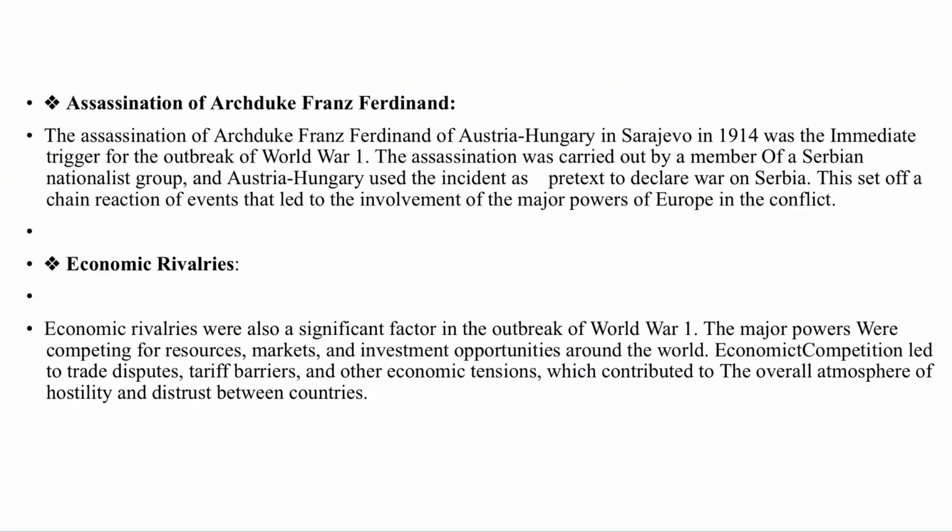Another cause of World War One was the assassination of Archduke Franz Ferdinand. The assassination of Archduke Franz Ferdinand of Austria-Hungary in Sarajevo in 1914 was the immediate trigger of the outbreak of World War One. The assassination was carried out by a member of a Serbian nationalist group, and Austria-Hungary used the incident as a pretext to declare war on Serbia. This set off a chain reaction of events that led to the involvement of the major powers of